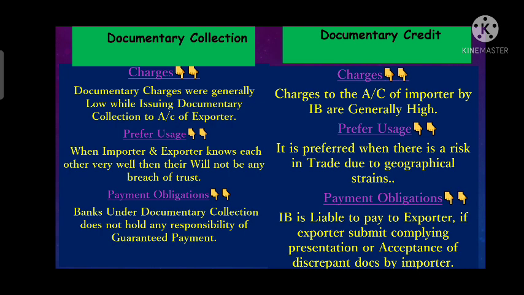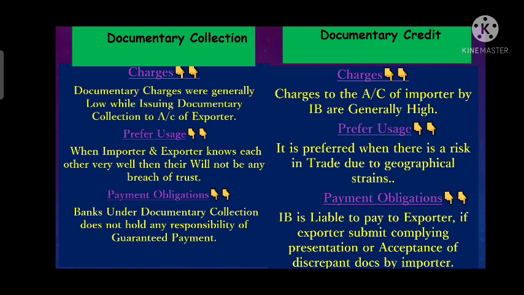Actually, documentary credit is highly costly if we calculate on the basis of the charges, whereas in documentary collection the charges are low. In documentary collection the charges are generally low because it does not attract any sort of undertaking from either the collecting bank or the remitting bank.